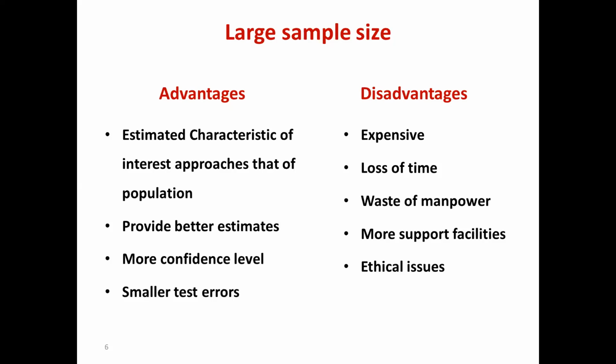And if you are planning to check the difference in hemoglobin concentration between males and females, then whatever difference you are going to observe is going to be stronger. You can say with more confidence that this much is the difference, and there are going to be very small amounts of error. We have something called type 1 error and type 2 error. Whatever errors you observe are going to be very small if you have a larger sample size. But what are the disadvantages?